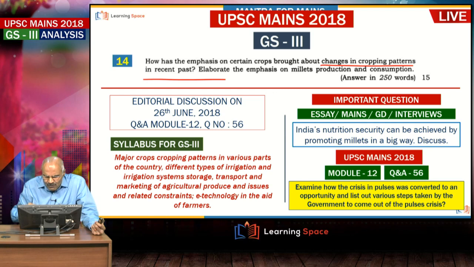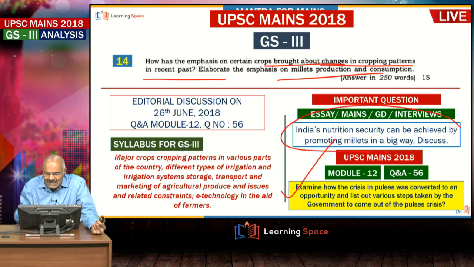In fact, I framed one question in Q&A 56, that is the 12th module before mains examination. How the crisis in pulses was converted into opportunity. What the government has done to convert the crisis into opportunity. The first is the same thing. How has the emphasis on certain crops brought about changes in the cropping patterns? Indirectly it asked, right? And the second aspect is the emphasis on millets production.